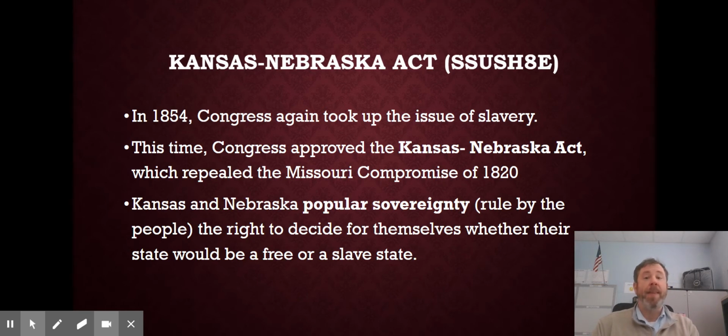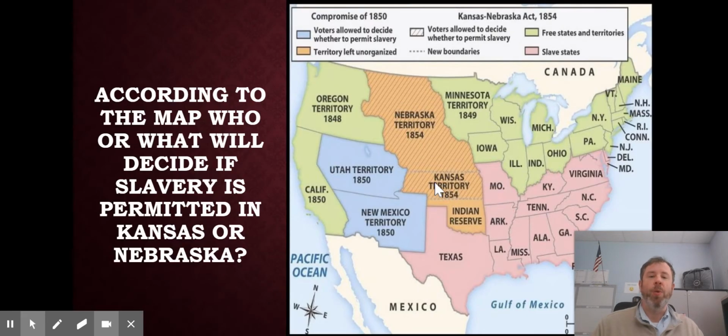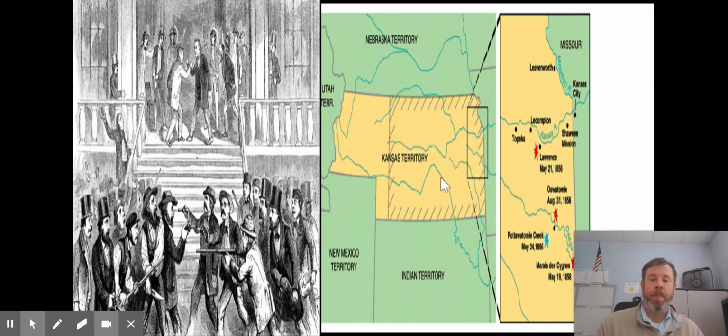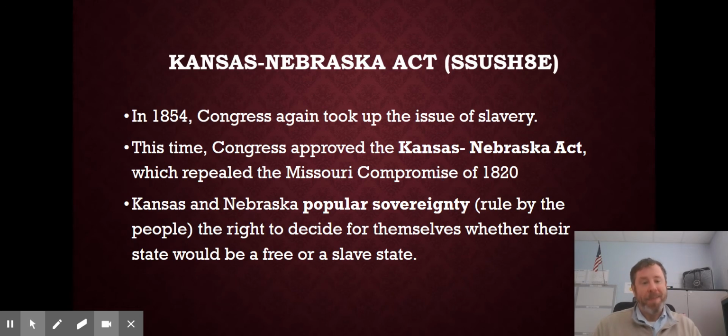Popular sovereignty is what this is called. Popular sovereignty says, let the people decide. Let them be sovereign. The people, popular. They're the ones that live there. Let them decide if they want to be slave or not slave. Let them vote. We'll have slavery. We won't have slavery. Let's let that happen. And so that's what they try to do for Kansas and Nebraska as these two territories want to come into the United States. Hey, people who live there, you go vote. You say if you want to be slave state or if you want to be free state. Seems like a good idea. It wasn't. Turned out to be a horrible idea.